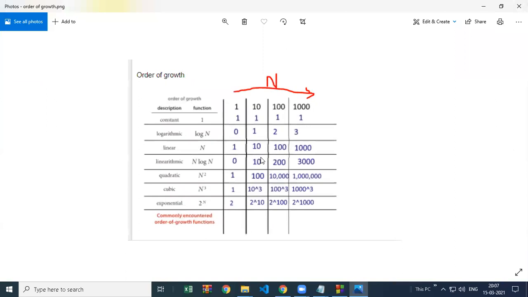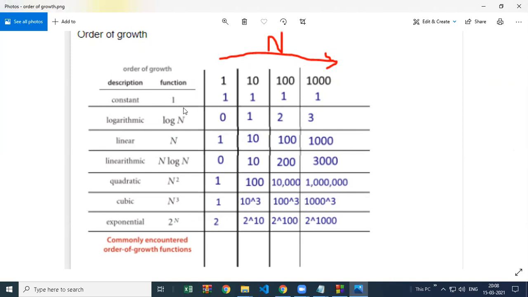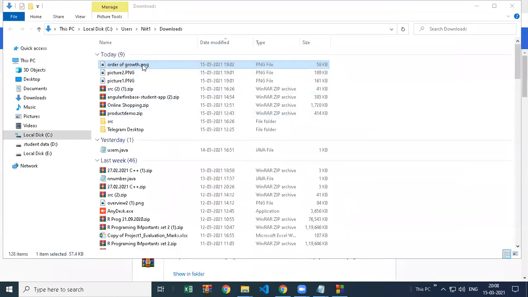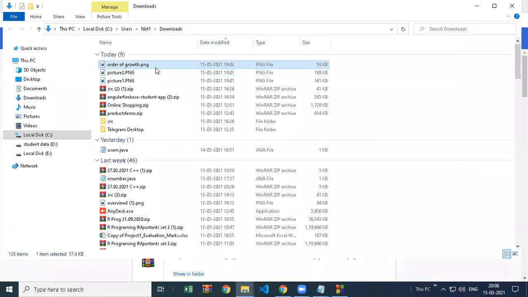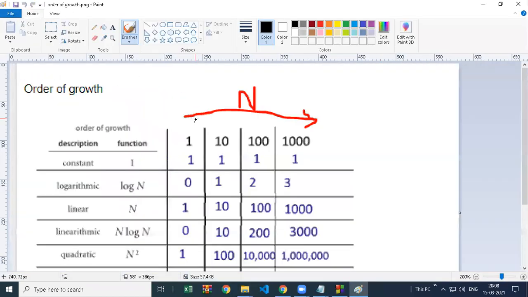So see, this is one chart in front of you. The first line you see is constant. Constant means when your data is 1, your time is 1. Let me open it in Paint. So this is order of growth.